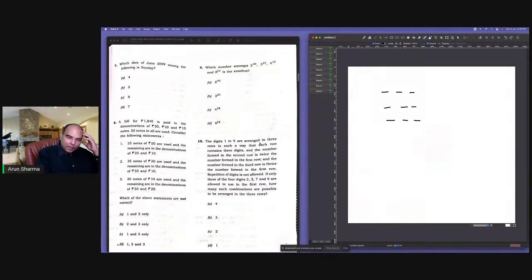So digits 1 to 9 are arranged in 3 rows in such a way that each row contains 3 digits and the number formed in the second row is twice the number formed in the first row. So this number is twice this number. So that means you need a multiplier of 2 between this to this. Double. This is not sum of digits. Please remember this.